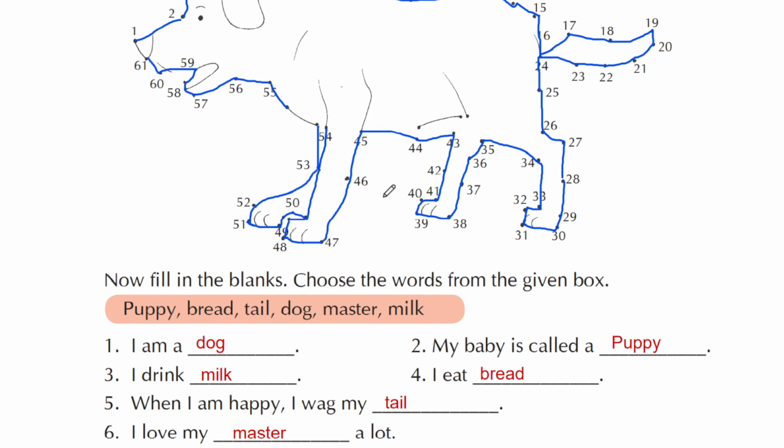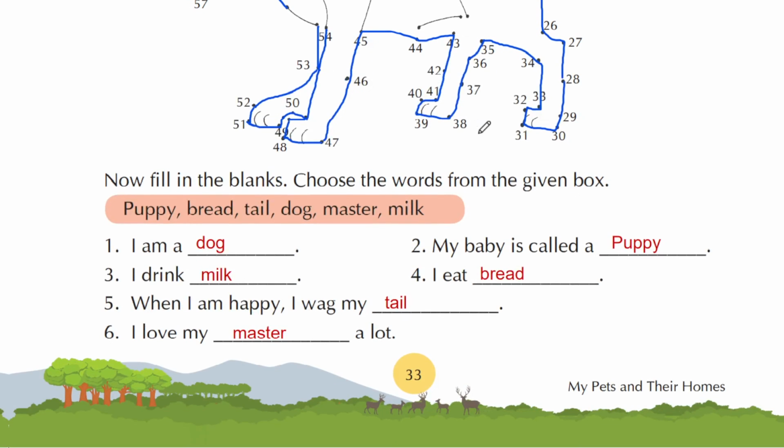Now fill in the blanks. Using this picture as a cue, you have to fill in the blanks. Choose the words from the given box. Here you can see there are 6 words given. Using these words, and thinking of this picture also, you have to fill in these blanks. First question is, I am a dash. Here is a picture of a dog. So this is a dog. My baby is called a dash. The baby of a dog is known as puppy. So you will write down puppy here.